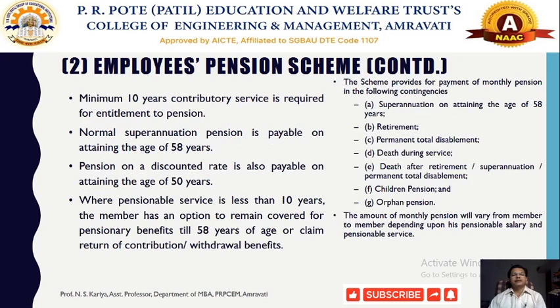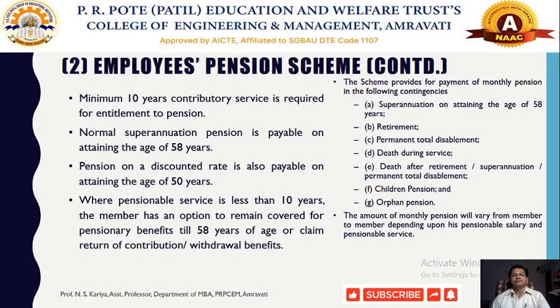The next one is the remaining part of the Family Pension Scheme. What is the criteria to be entitled to get the pension? A minimum length of service of 10 years of contributory service is required to get the pension. The normal superannuation pension is payable on attaining the age of 58 years.